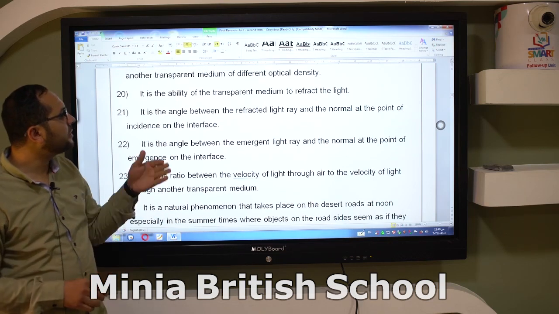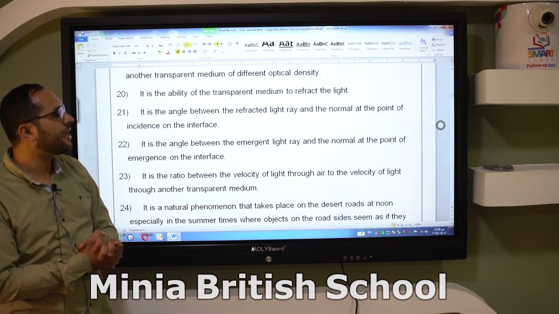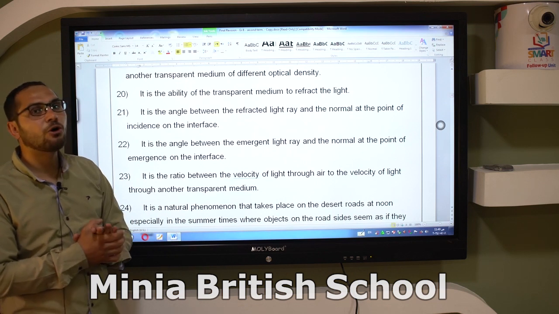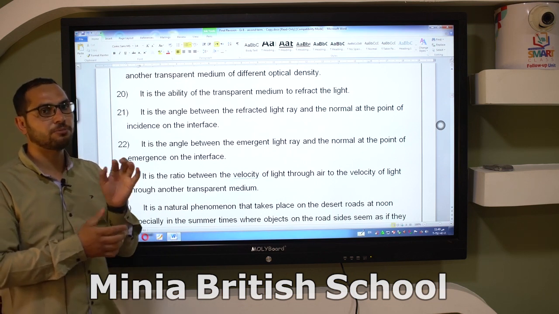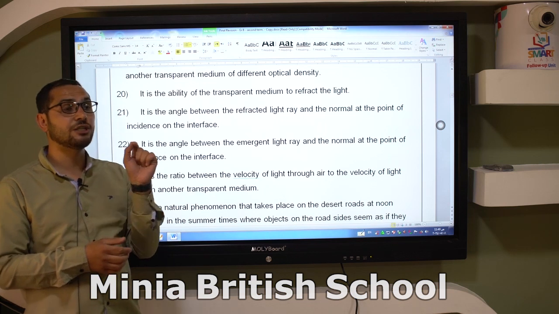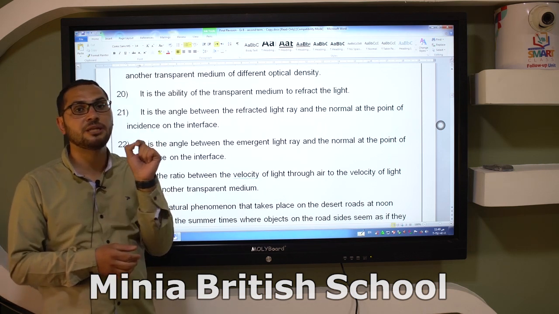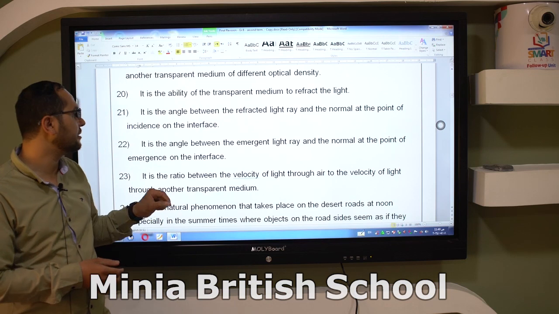Number 20, it is the ability of the transparent medium to refract the light. This is the optical density of the medium. And each transparent medium has its own optical density.